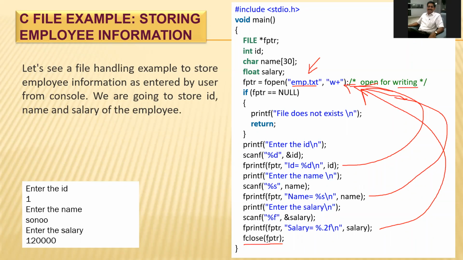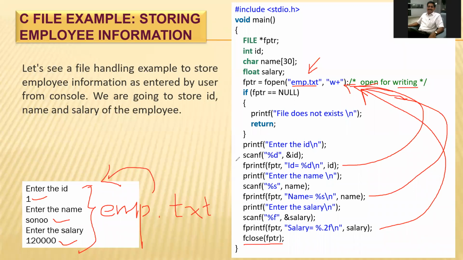At the last, what is the statement? fclose(fptr), that is we have closed that file emp.txt. Whenever we open any new file or any existing file, we have to close that file. So this is the output of this program, where we have entered the ID 1, the name Sonu, and 1,20,000 as the salary. These values are actually residing in the emp.txt file, which is going to display all this information.